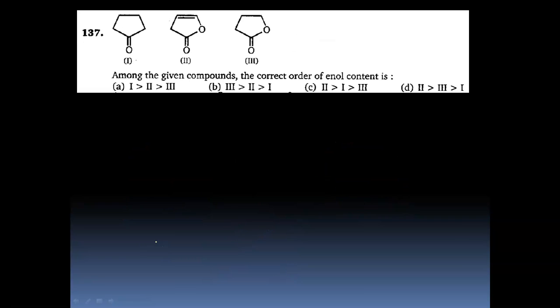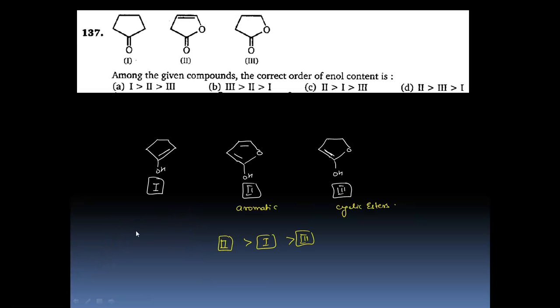Next question, it says among the given compounds, the correct order of enol content is. So if we draw the enol form of first, second and third molecule, we can see that for the second we have an aromatic ring. Therefore this enol will be the most stable one. The third one has to be least because it's a cyclic ester, and as I've mentioned, alpha hydrogen adjacent to an acid derivative does not show tautomerism. So third would be the least. So the answer is 2, 1, 3. Right? So for this question, answer C is correct.